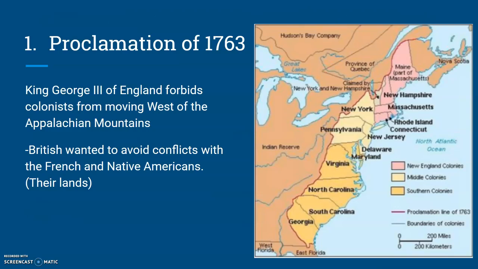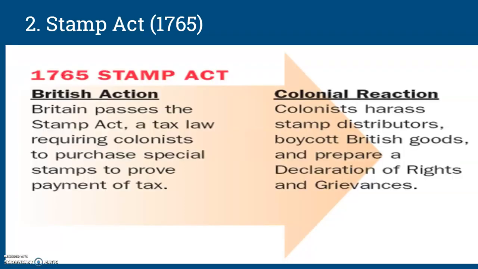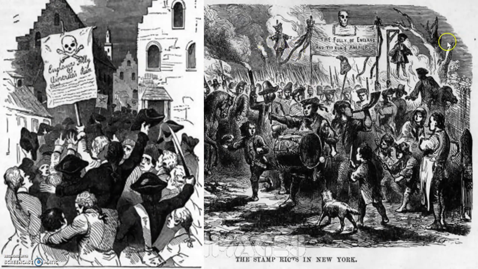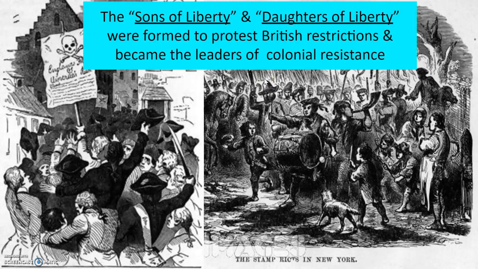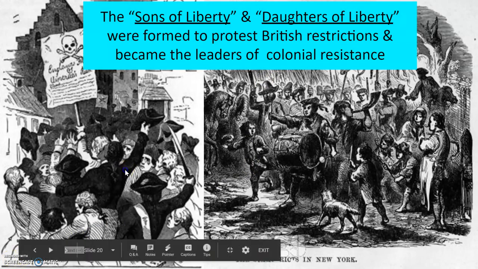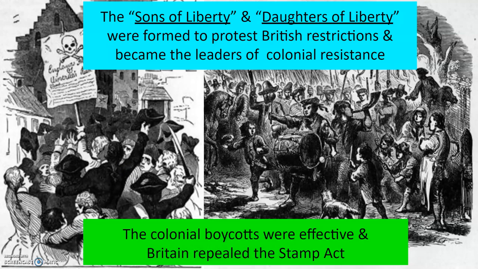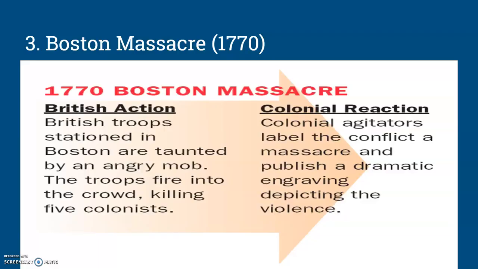Okay. The next thing we talked about, guys, were reasons for the revolution. There's a proclamation line of 1763. Remember, keeping British citizens on one side of the line and avoiding conflicts with the French and the natives on the other side of the line. Stamp Act, a way to raise money after the French and Indian War to prove that everybody paid the tax. We talked about the anger. We talked about the riots. We talked about all of these people burning in effigy and being crucified and all those things. Here comes the Sons of Liberty and Daughters of Liberty. Okay, so the colonial boycotts were effective, and the British eventually repealed the Stamp Act, showing the fact that through this resistance, the colonists can stand up to the British.